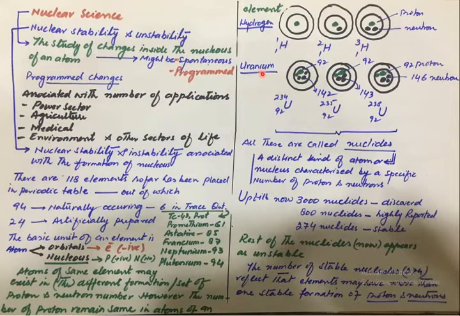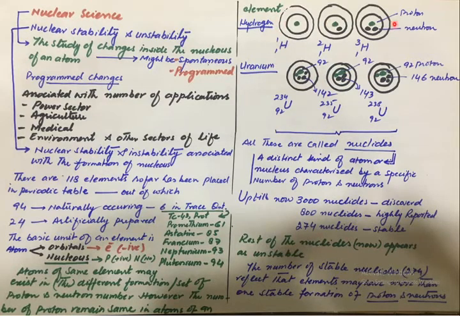Another example of such kind is uranium. These are the basic and most abundantly available and used isotopes of uranium. If we see here, there are 92 protons, which are specific for uranium, but in different atoms of uranium, the number of neutrons is different. So here are 142 neutrons, here are 143 neutrons, and here are 146 neutrons. So in other words, the mass of all these atoms differs from each other. So these are also isotopes of the uranium atom.